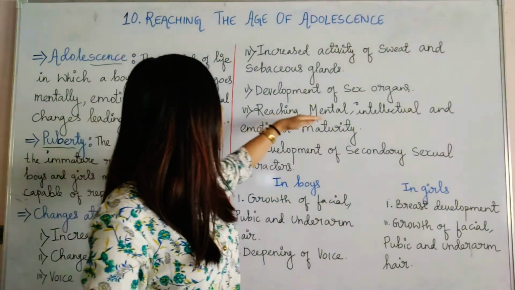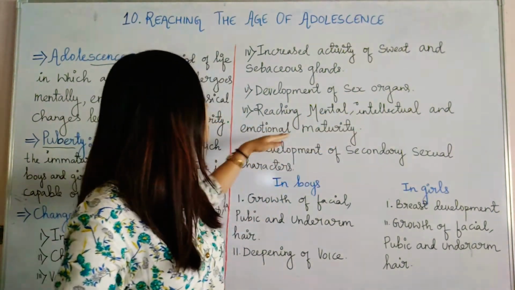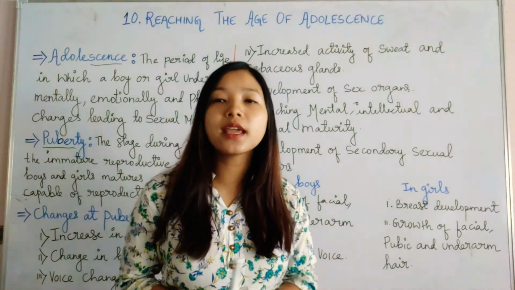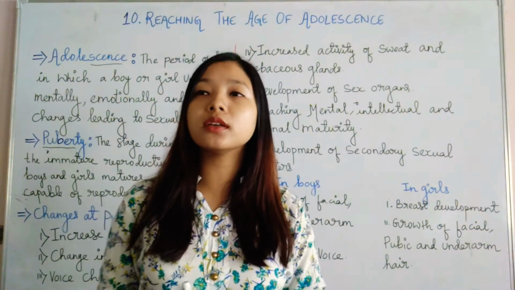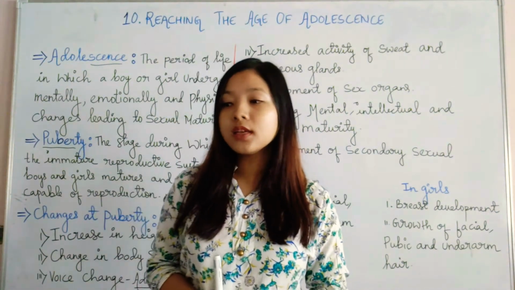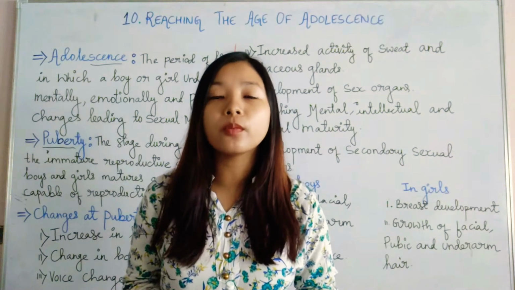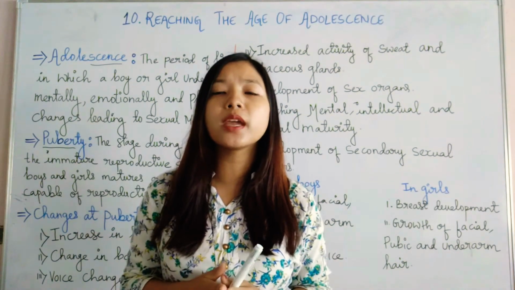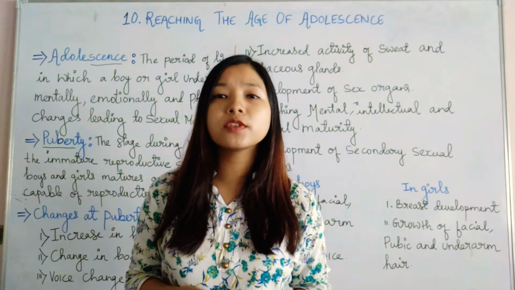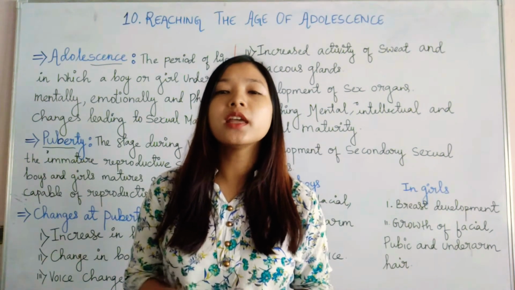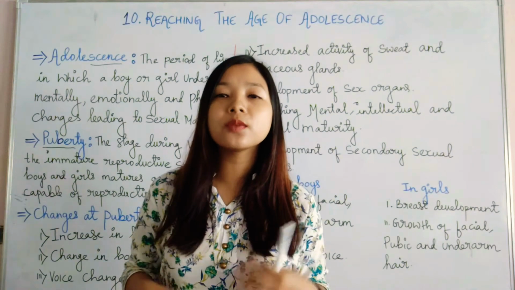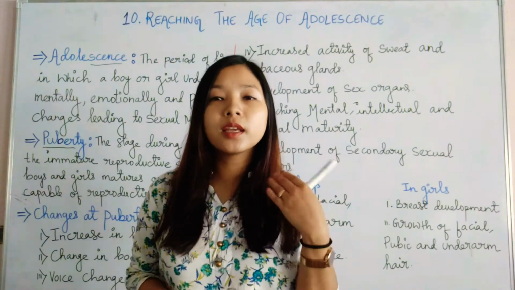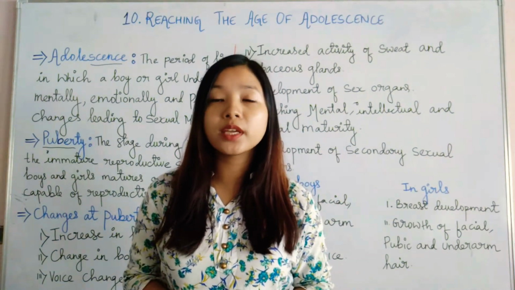Next is reaching mental, intellectual and emotional maturity. This adolescence period can also be called the period of stress and storm. That means the child undergoes various changes which make them self-conscious, highly emotional, and the hormonal changes taking place in their body make them have frequent mood swings.